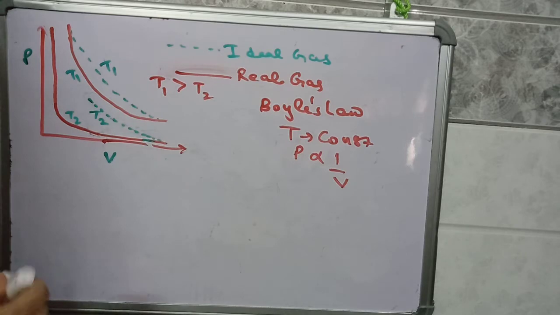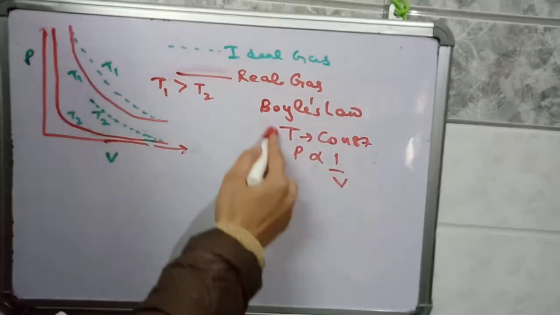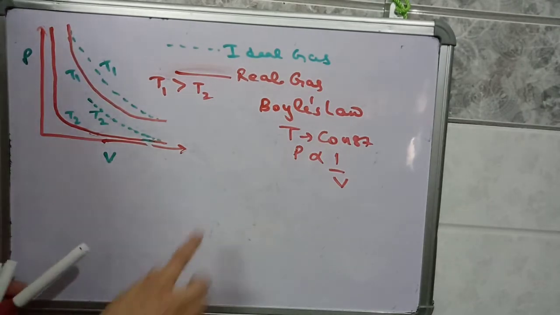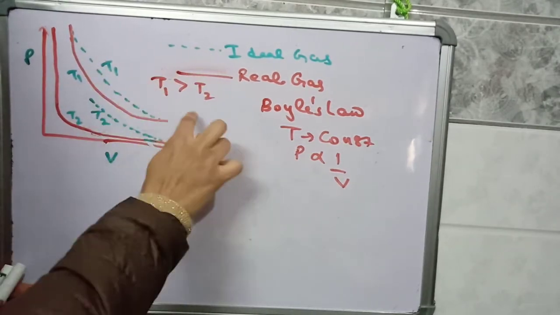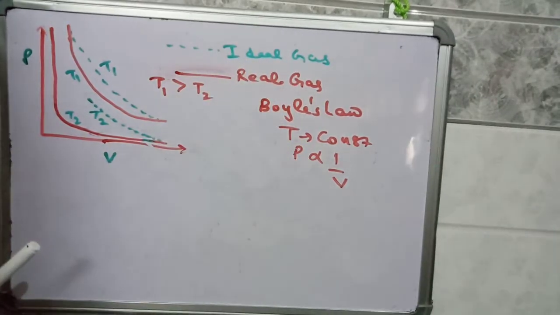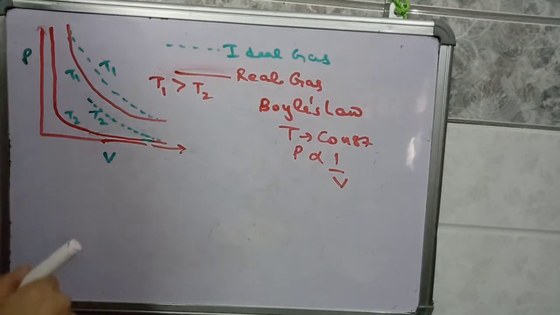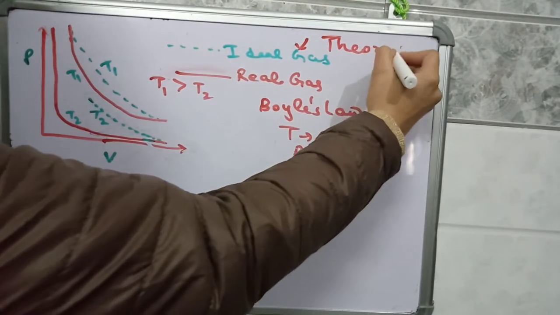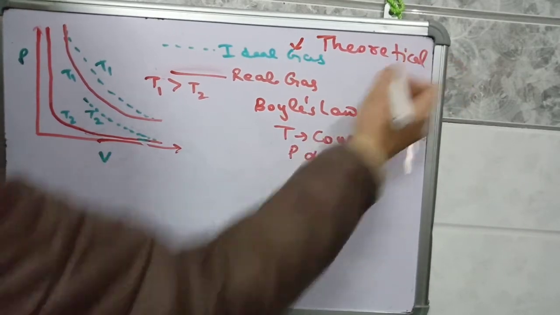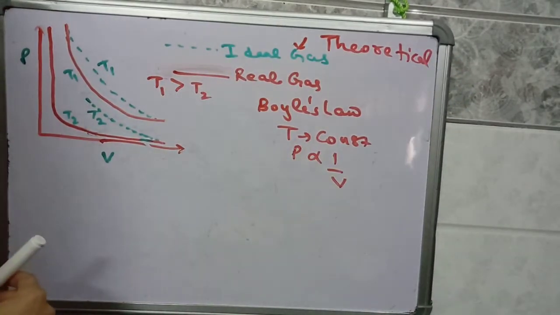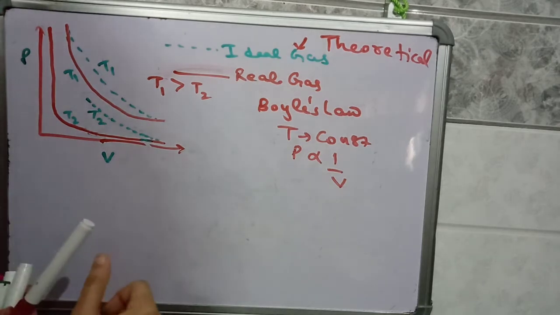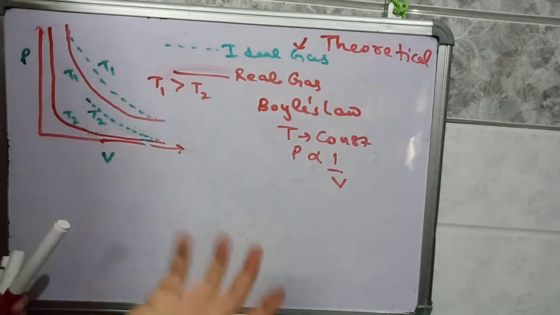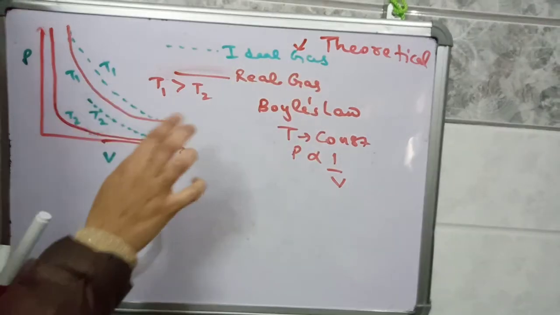So let us discuss Boyle's law. We know that Boyle's law states that at constant temperature pressure is inversely proportional to volume. So these green curves are for ideal gas and red curves are for real gas. The dotted line represents the theoretical prediction of Boyle's law, and the experimental data is represented by the red line.